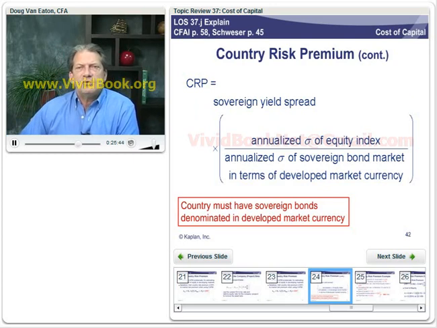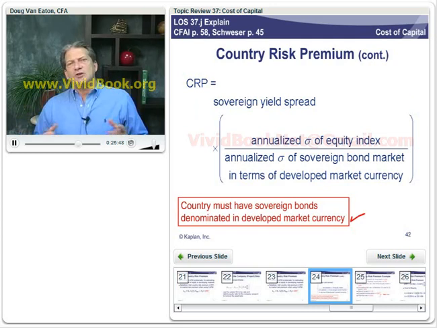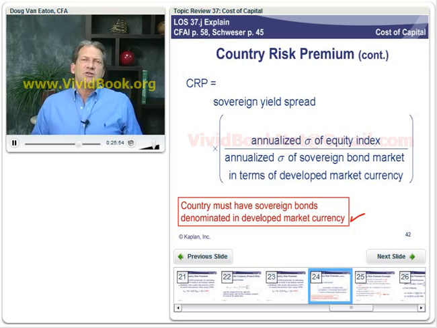And in order to use this method, we have to be looking at a country that issues sovereign bonds, government bonds, denominated in another currency besides its own, in some developed market currency. For example, US dollars, euros, yen, pounds.